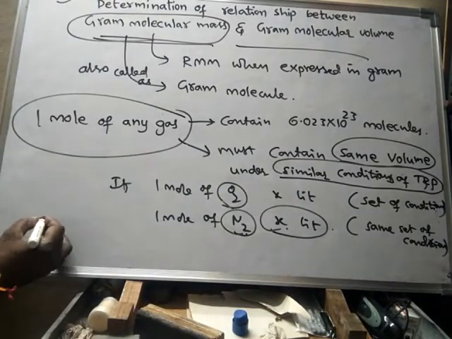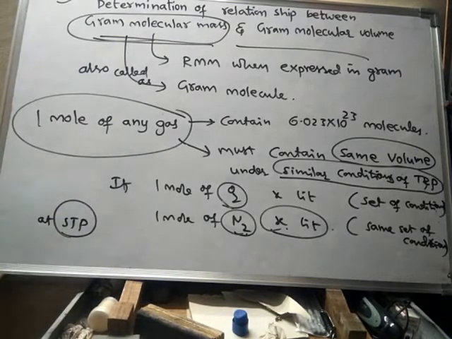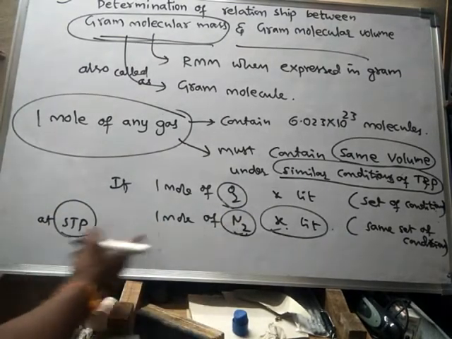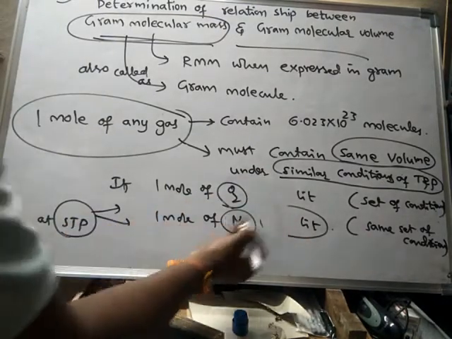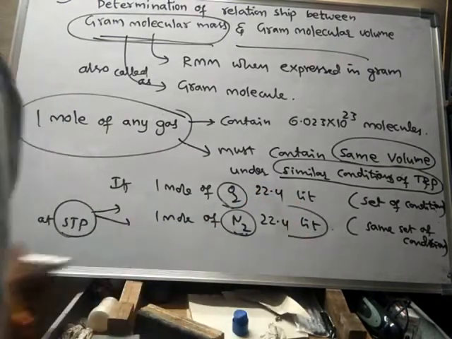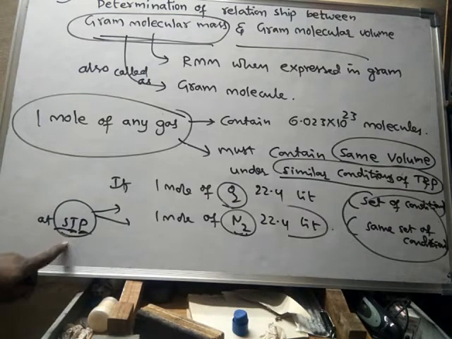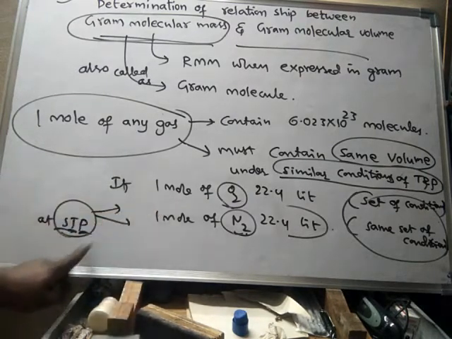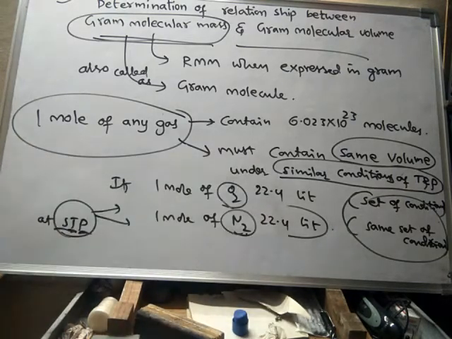For example, at STP, remember, standard temperature and pressure, 1 mole of oxygen occupies 22.4 liters. Even 1 mole of nitrogen will also occupy 22.4 liters. Same temperature and same pressure. So when temperature and pressure are the same, equal moles of any gases occupy equal volumes.